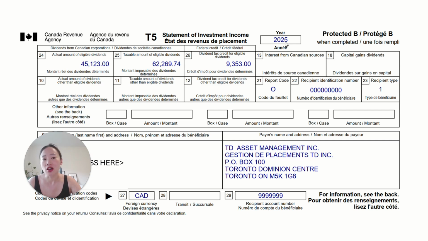T5, as mentioned, likely your financial institution will be issuing this. With that said, there are cases where they may not because the amount is so insignificant, but you still have to report on it.